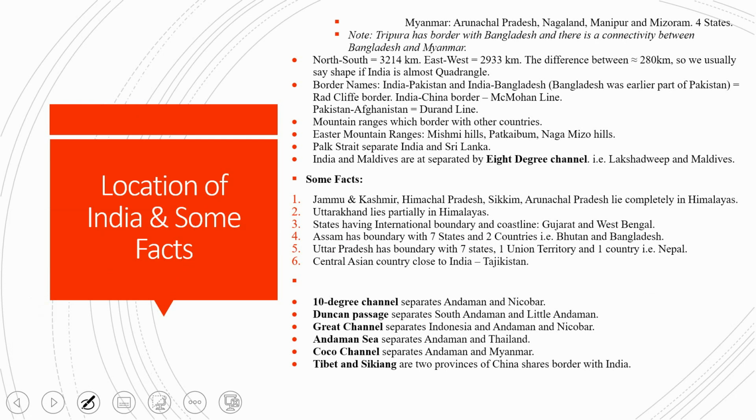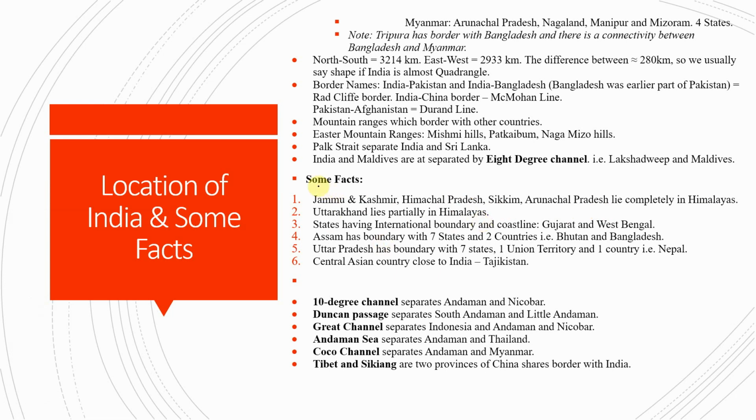Lakshadweep is in India. And some facts: Jammu and Kashmir, Himachal Pradesh, Sikkim, Arunachal Pradesh lie completely in the Himalayas, and Uttarakhand lies partially in the Himalayas. So some part is Himalaya, some part is not. Again, these points you only have to remember.